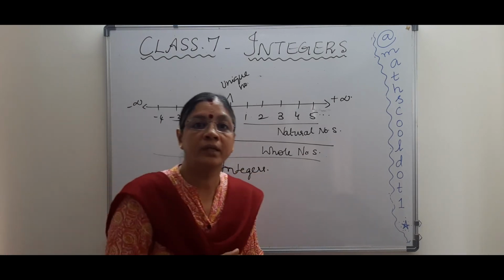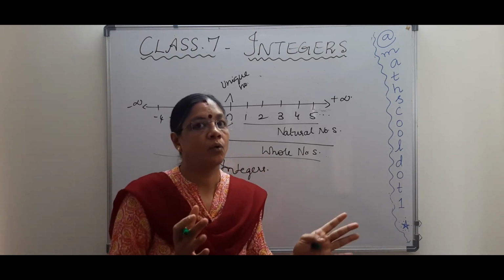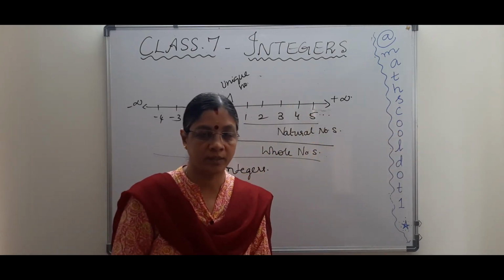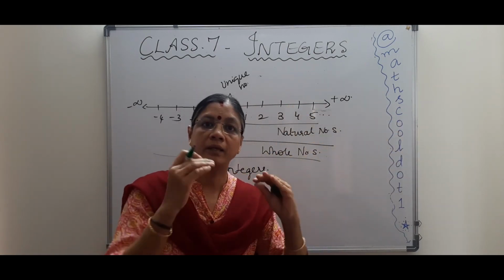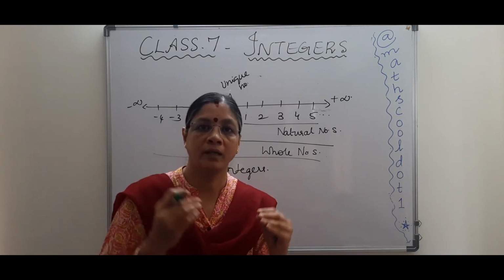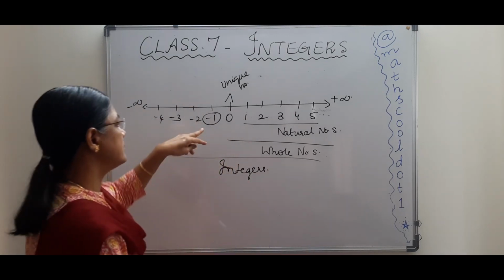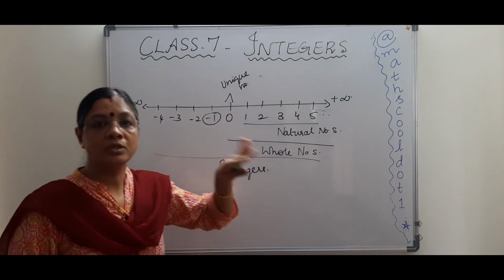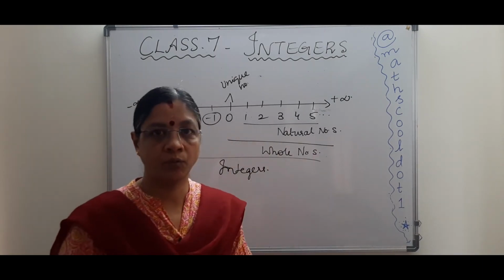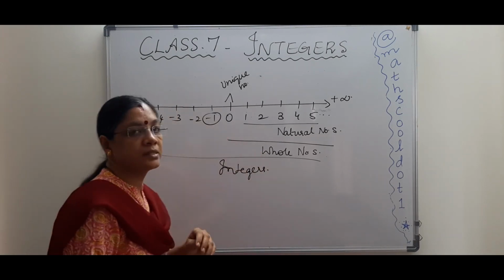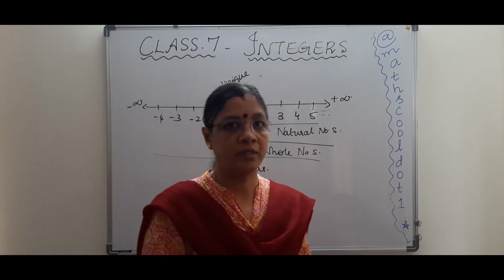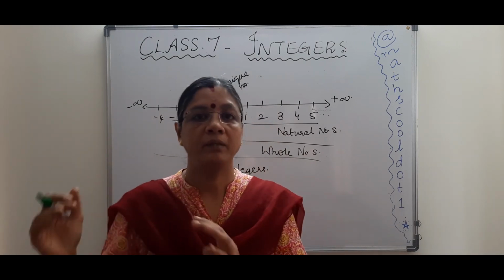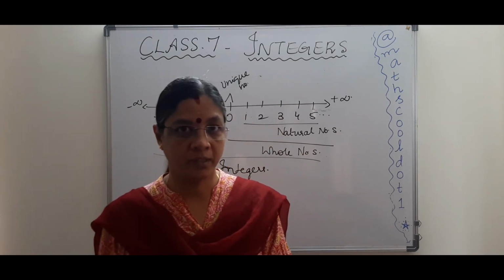I'm not saying the whole integers, then you won't be able to say the greatest integer, right? I'm saying if you take negative integers, which is the greatest negative integer, that is -1. You should not say 0 because 0 is neither positive nor negative, it's a unique number. So -1 is the greatest among the negative integers, but you can't say what is the least, the smallest negative integer, right?